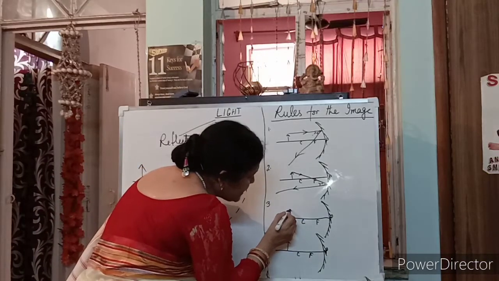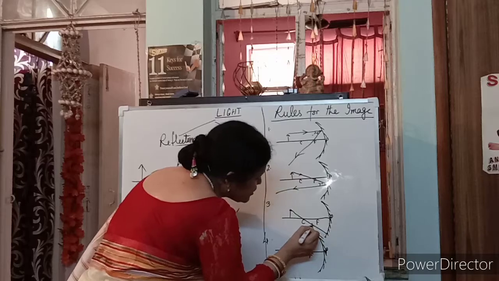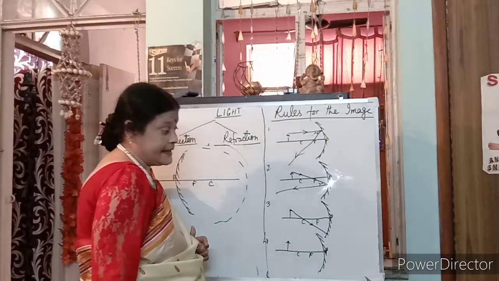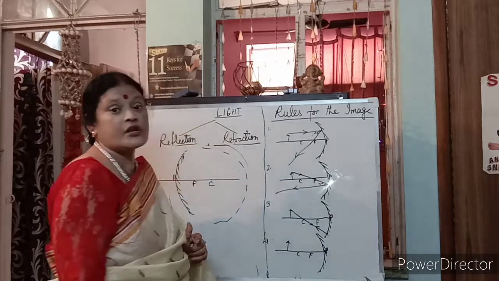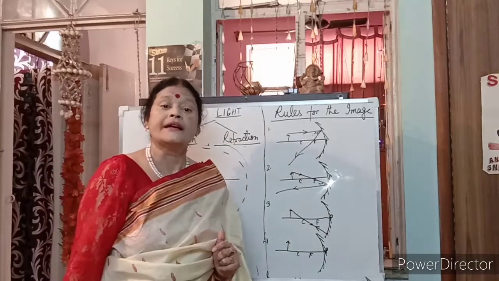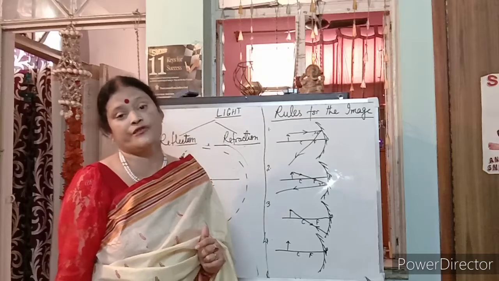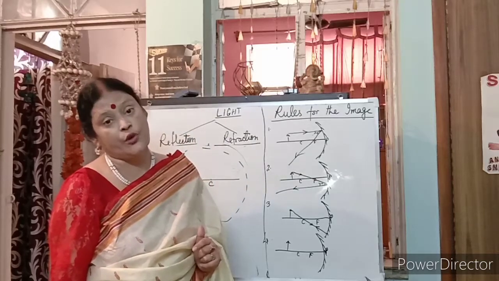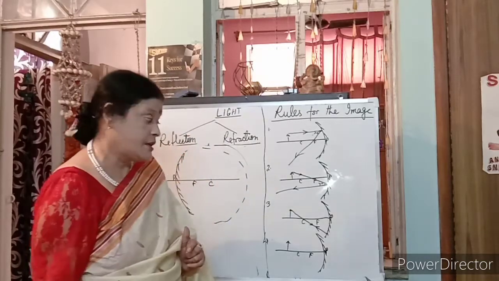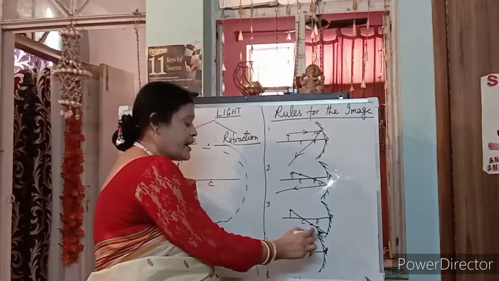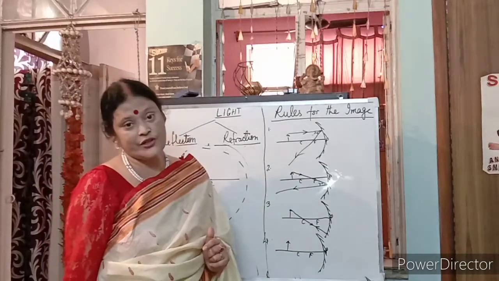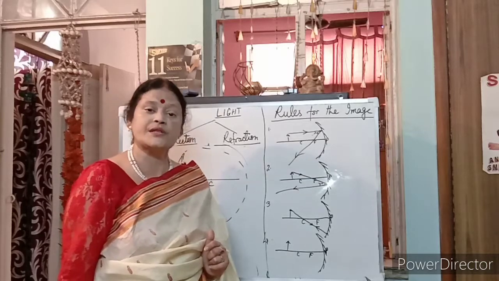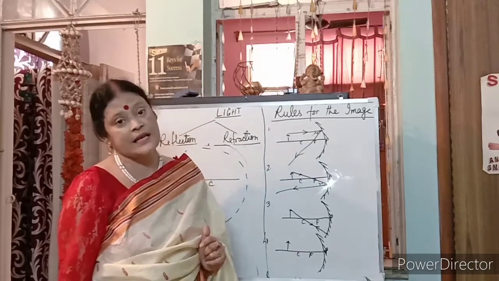If the incident ray passes through the center of curvature, then it traces the same path. Very, very important, because there is no normal. It is coming from the center of curvature of the mirror, where we can't draw the normal. So normal is not there. That is why it traces the same path. Third rule: when the incident ray passes through the center of curvature, it traces the same path.